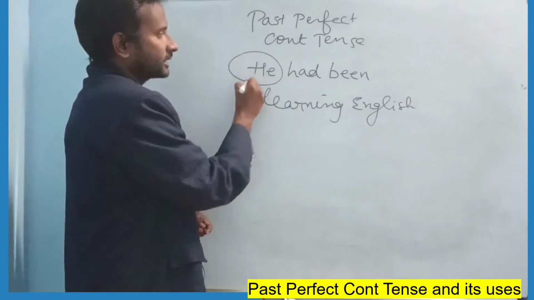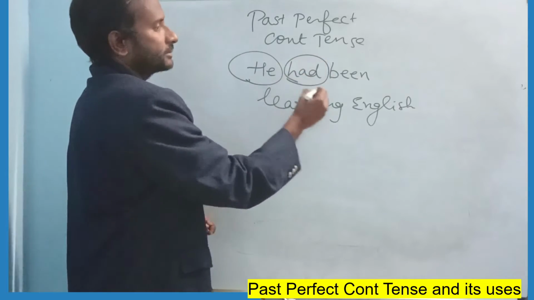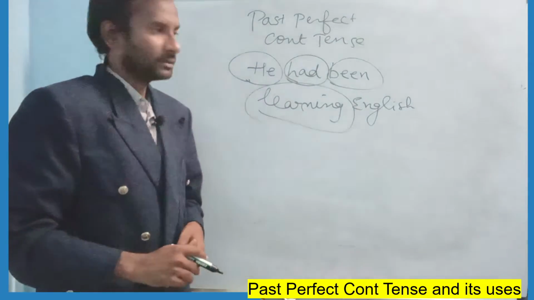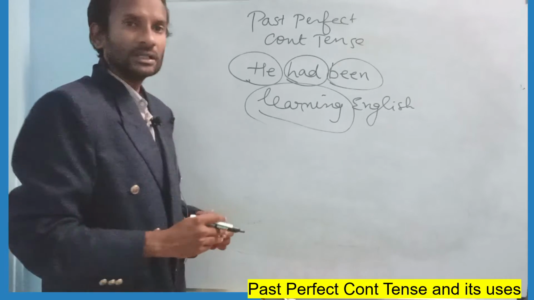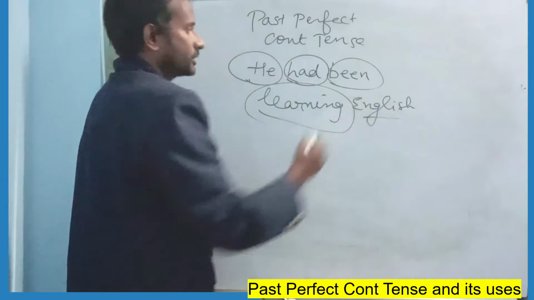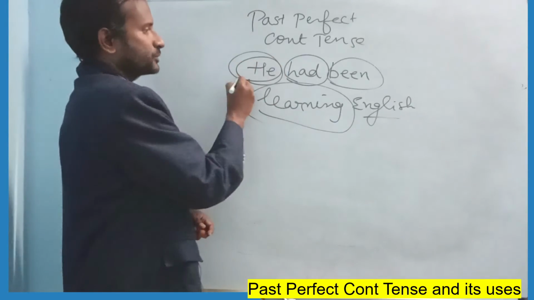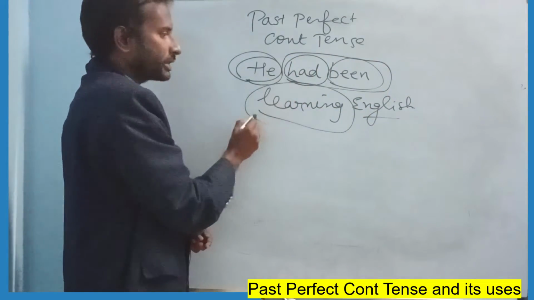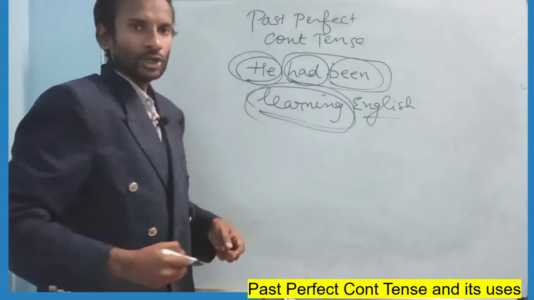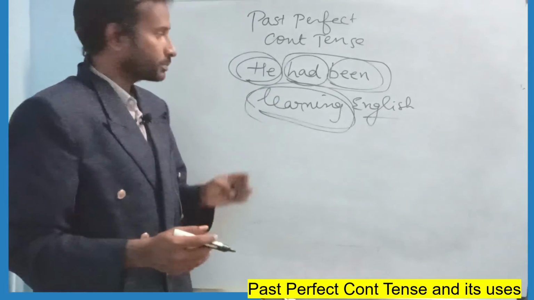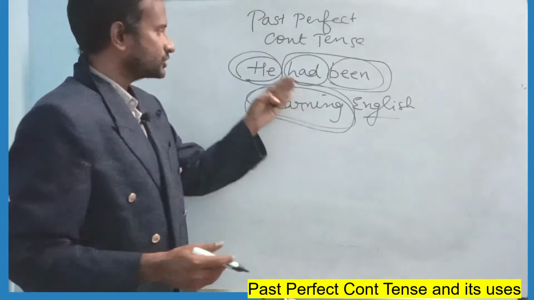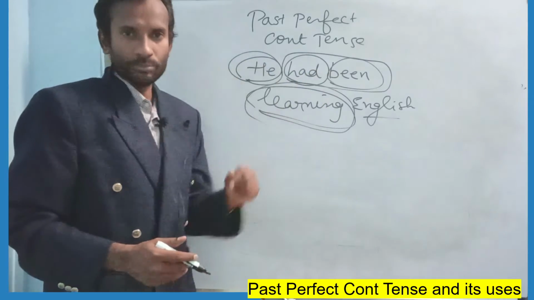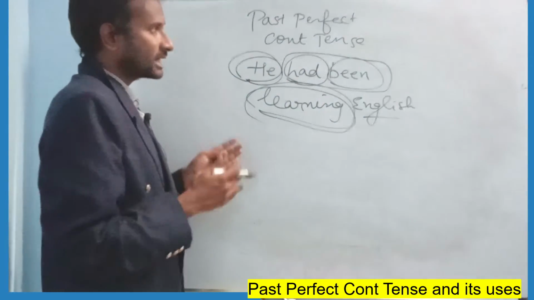What? Subject plus had been plus learning. Okay, he had been learning English. So you can change the subject, but you should compulsorily use had been. The verb can also be changed. Okay, so present participle, V1 plus ing, the subject can be changed, and with the help of had been. So that's how the structure looks.